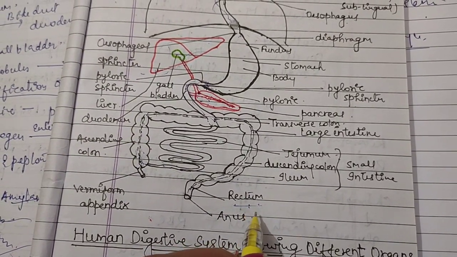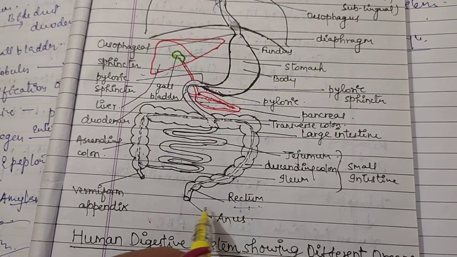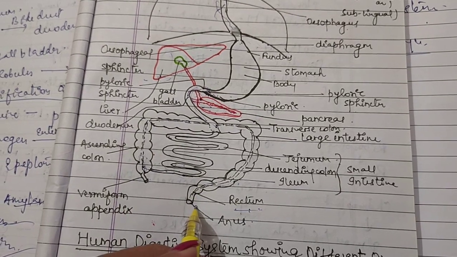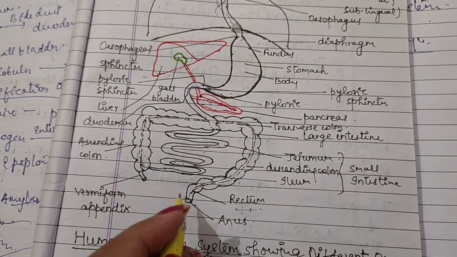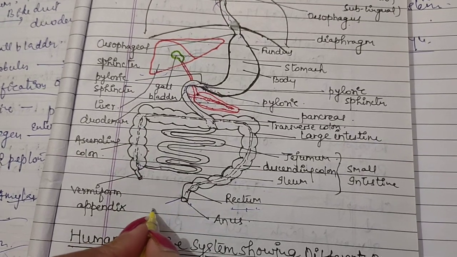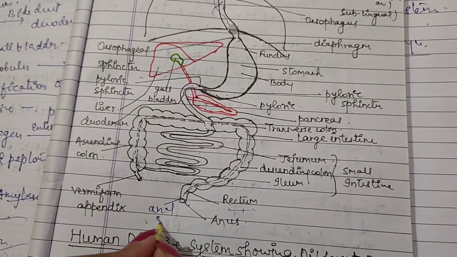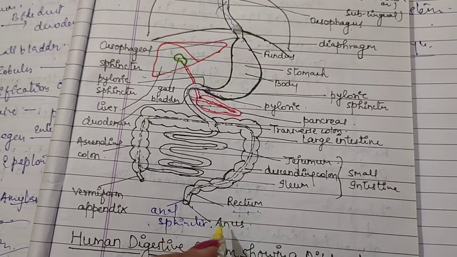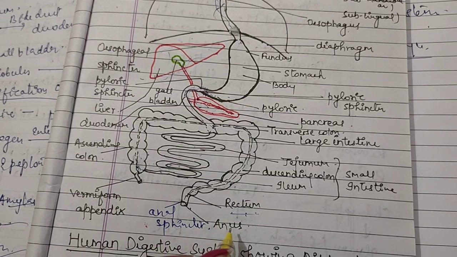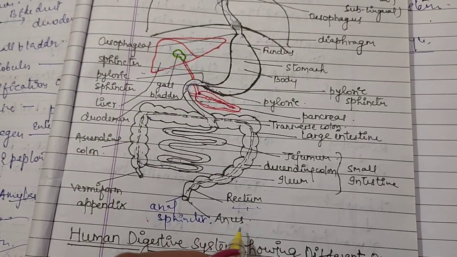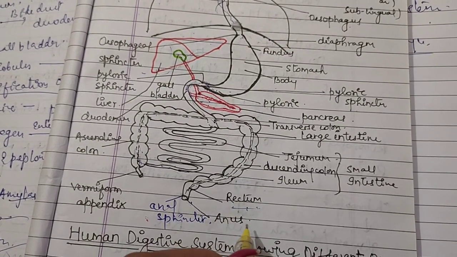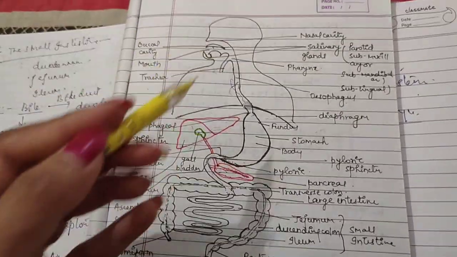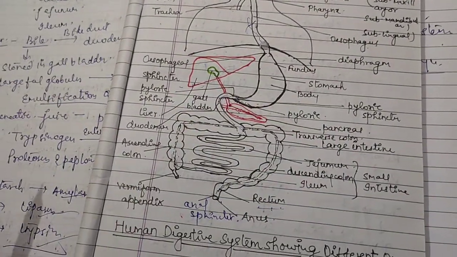Then muscle contraction in the walls of the rectum pushes the feces towards the anus. There is another sphincter present, known as the anal sphincter, which is present between the rectum and the anus. It relaxes and the feces pass out of the body through defecation. So finally, it is all about the digestive process in humans.